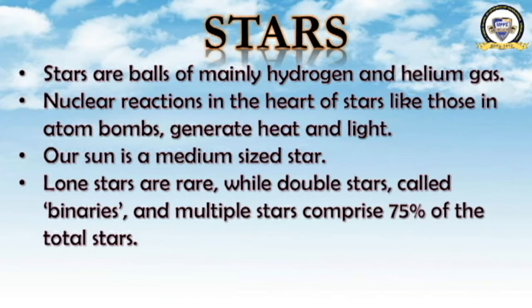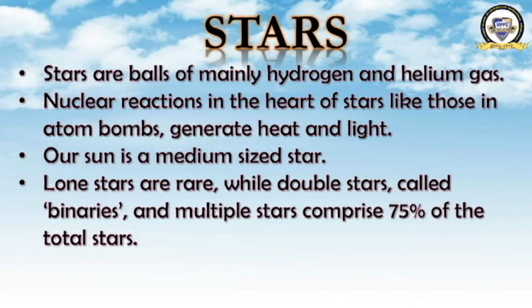Lone stars are rare, while double stars called binaries and multiple stars comprise 75% of the total stars. Of all the stars found in the universe, the lone stars are rare, but double stars, also known as binaries, and the multiple stars comprise about 75% of the total stars.